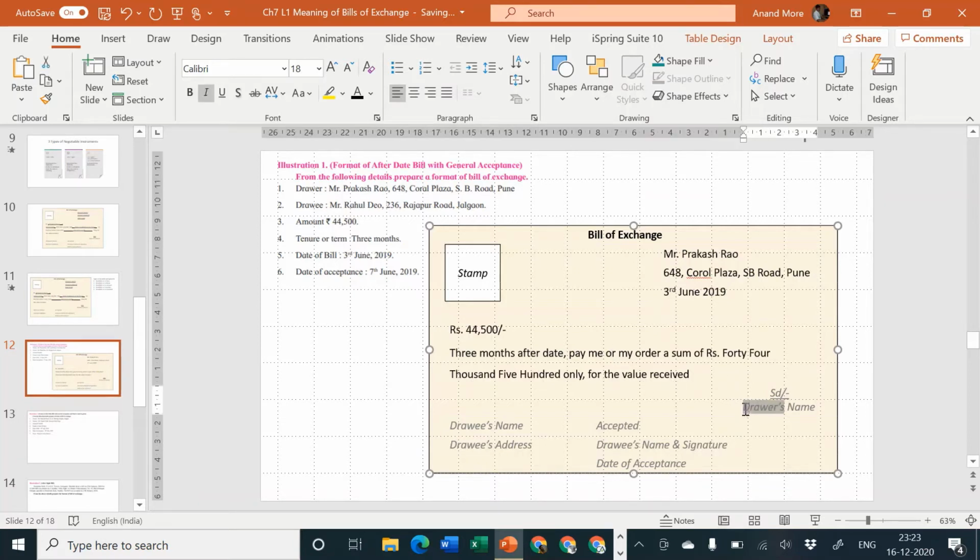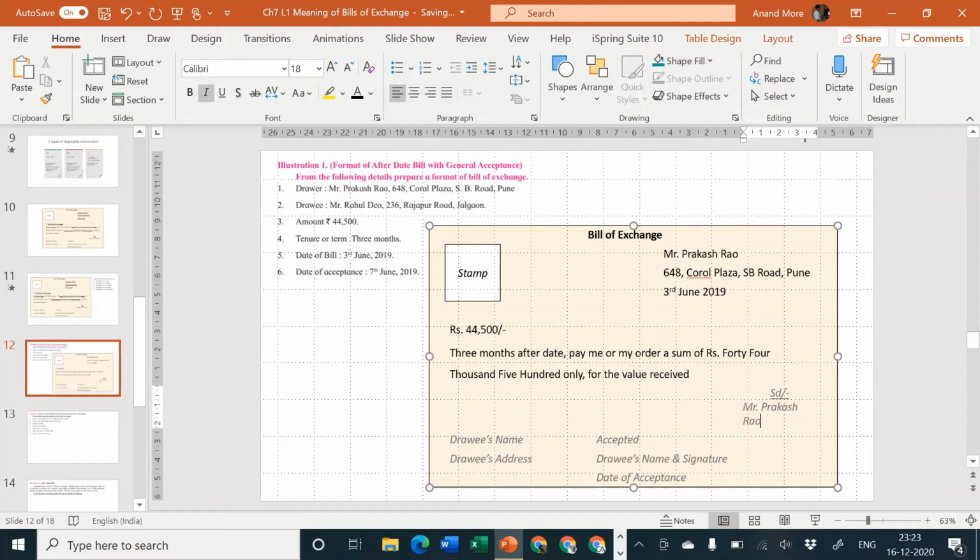Here drawer's name again, Mr. Prakash Rao. Now we cannot sign on his behalf, so we'll just put the word SD. SD means signature. Okay. Mr. Prakash Rao.